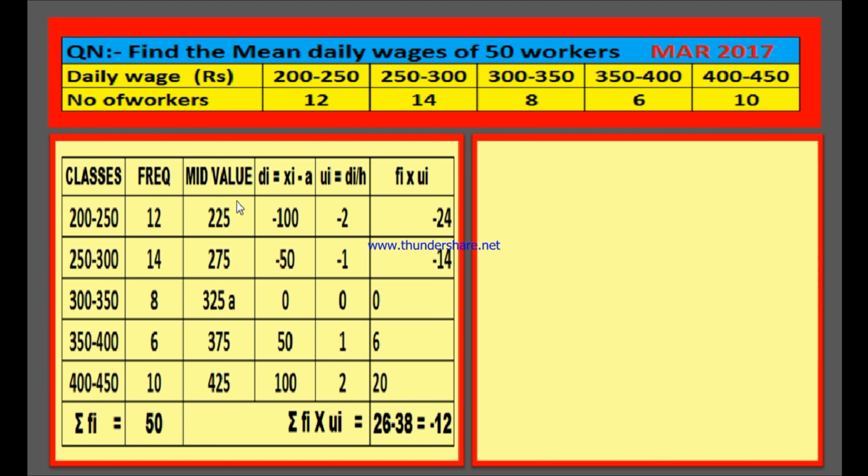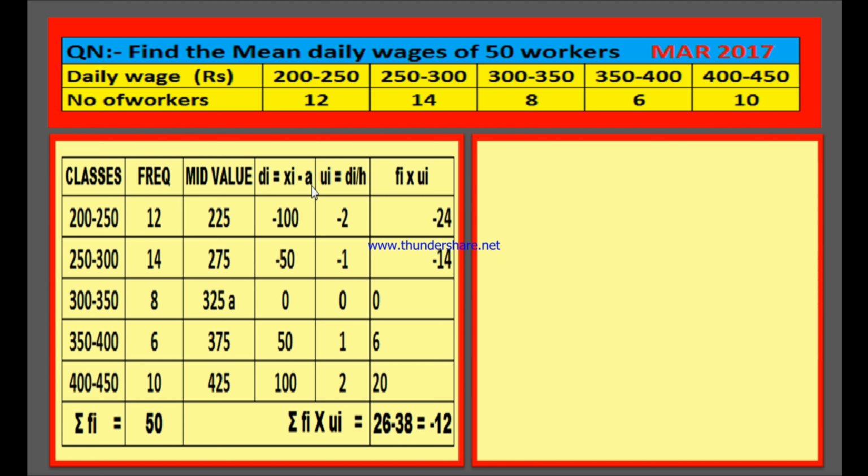Otherwise, once you get the mid value of the first class, as you know that the difference is 50, you may just add 50 to the preceding mid value to get all these mid values. 225 is the first mid value. 225 plus 50 is 275, plus 50 is 325, plus 50 is 375, plus 50 is 425.